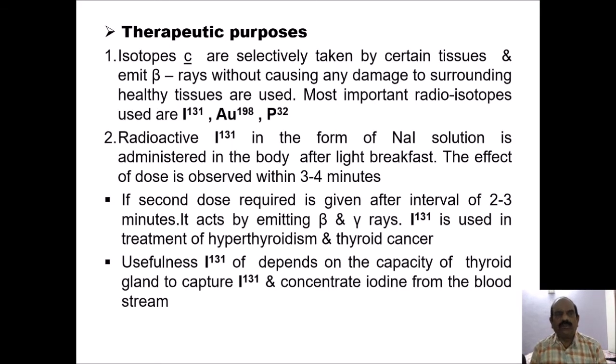The second important use of radioisotopes in medical science is for therapeutic purposes. First, isotopes that are selectively taken up by certain tissues and emit beta rays without causing any damage to the surrounding healthy tissues are used. The most important radioisotopes are iodine-131, gold-198 and phosphorus-32.